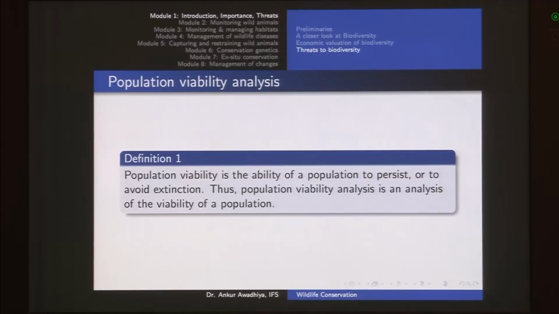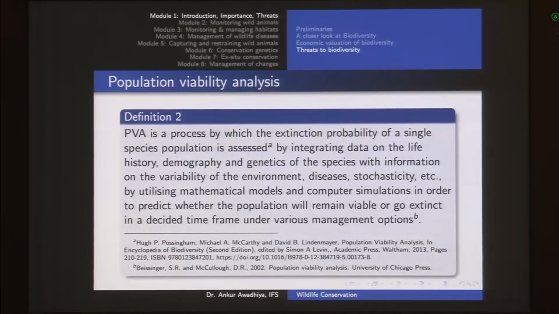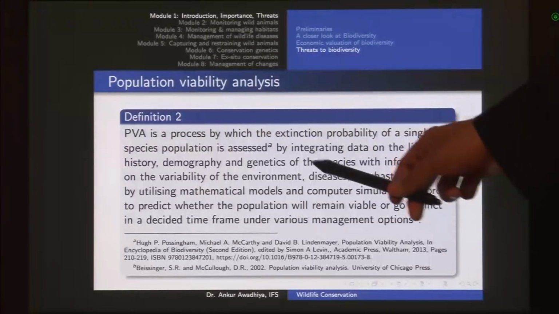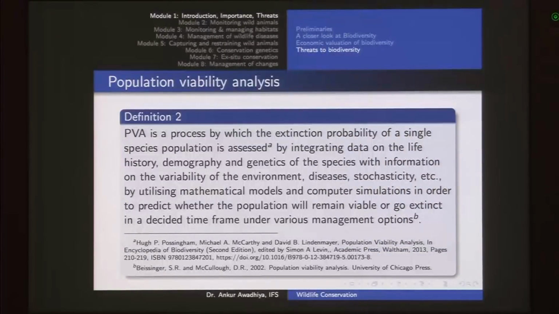Now to evaluate the risk of extinction, we have this method of population viability analysis, which is an analysis of the viability of a population or the ability of a population to exist for n number of years. Typically we talk about 100 years or 1000 years, and in this case we go for a mathematical modeling or a computer simulation in which we take all of these deterministic factors and stochastic factors, we add data of the life history and demography and genetics of the population, and then we ask our simulation to predict what is going to happen in the next n number of years.